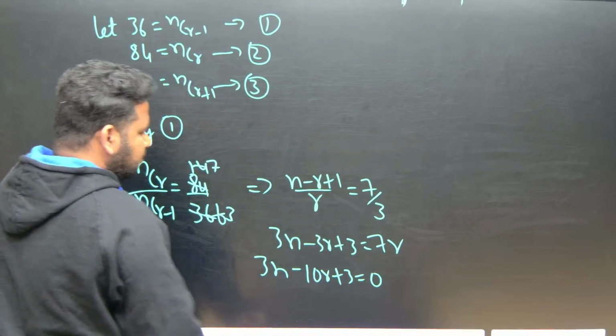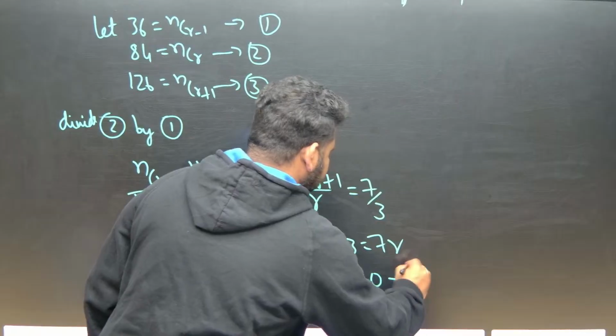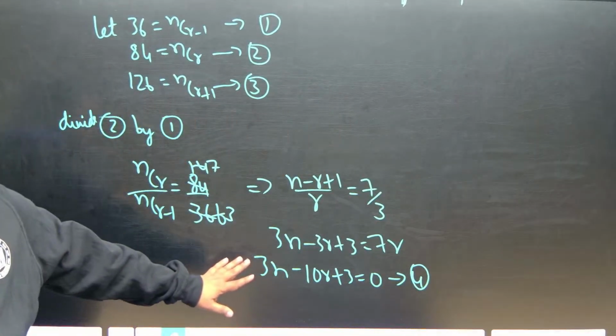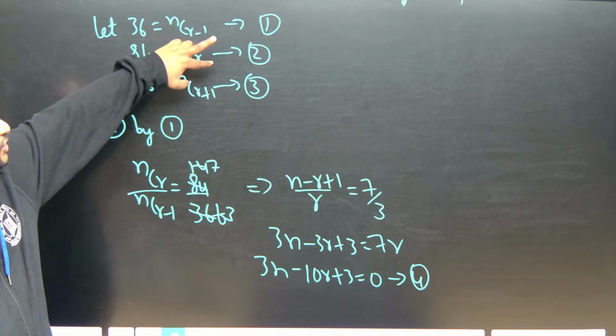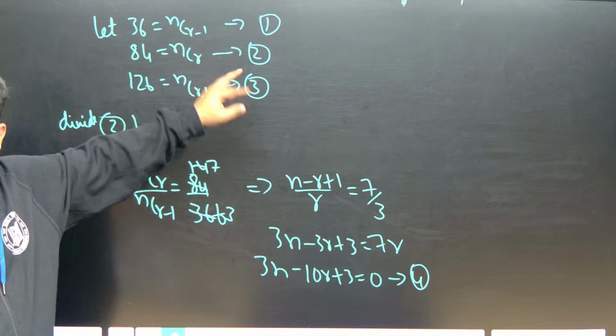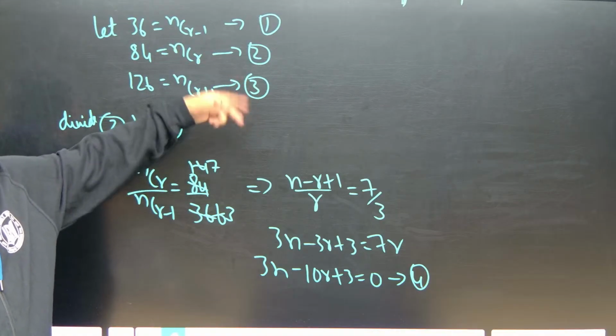Okay, is equal to 0. Let us write this as equation 4. One equation we got. Now what we will do? We took equation 2 and 1. Now let us take what? Equation 2 and 3. 2 and 3 or 3 and 1, anything is fine.